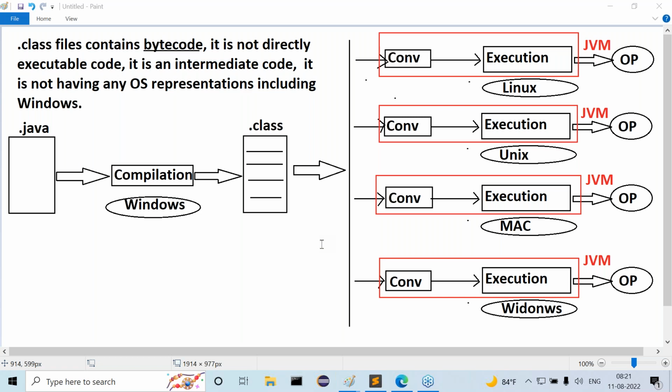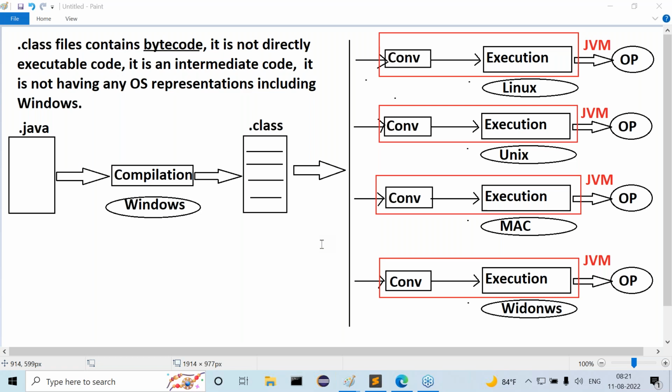Everybody understand my point here? Now I'm asking one question to all of you. Try to answer my question. How many times did we compile our program? Only one time or multiple times?